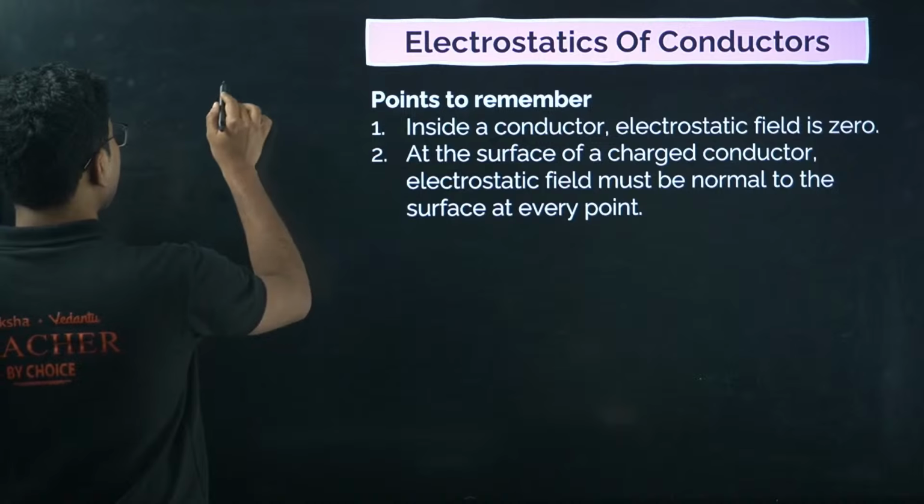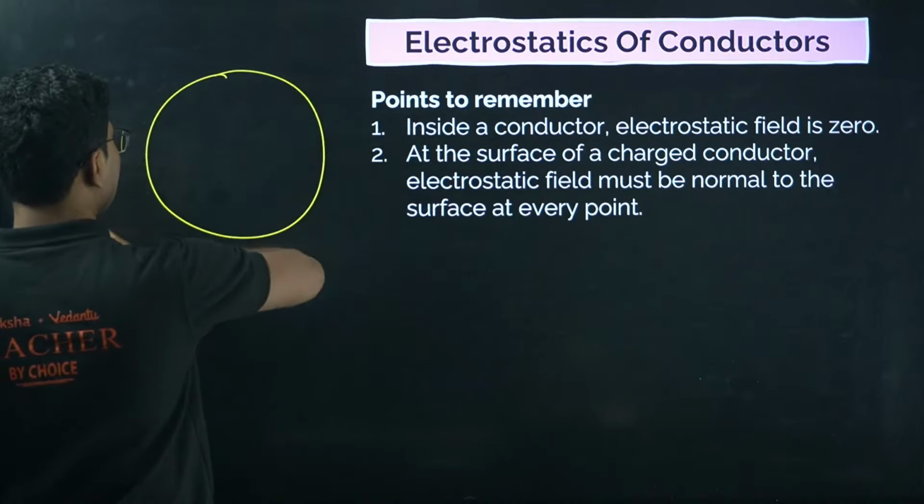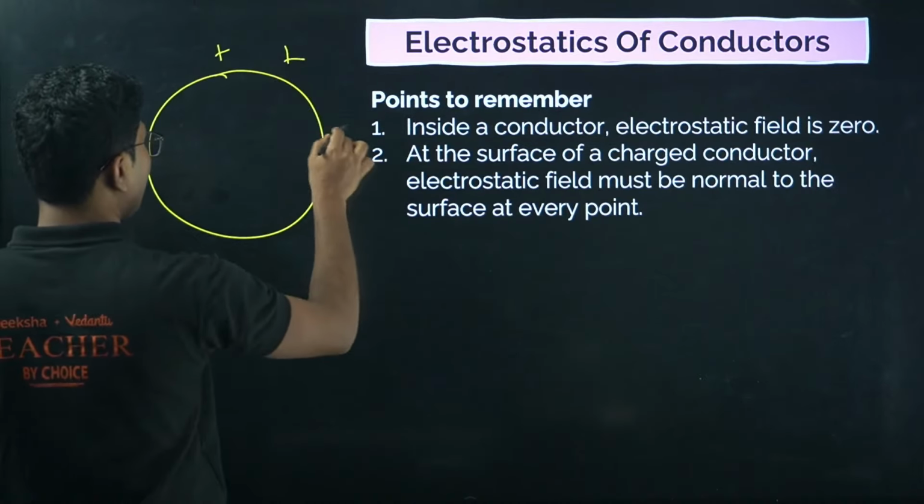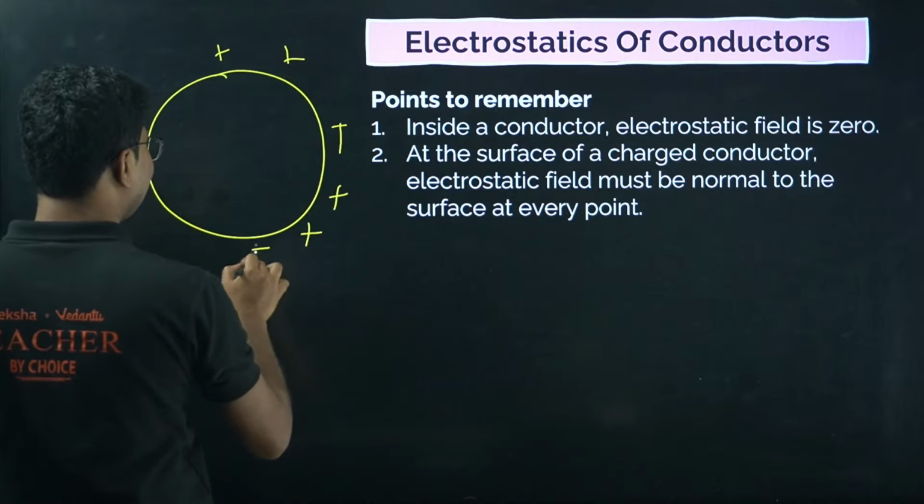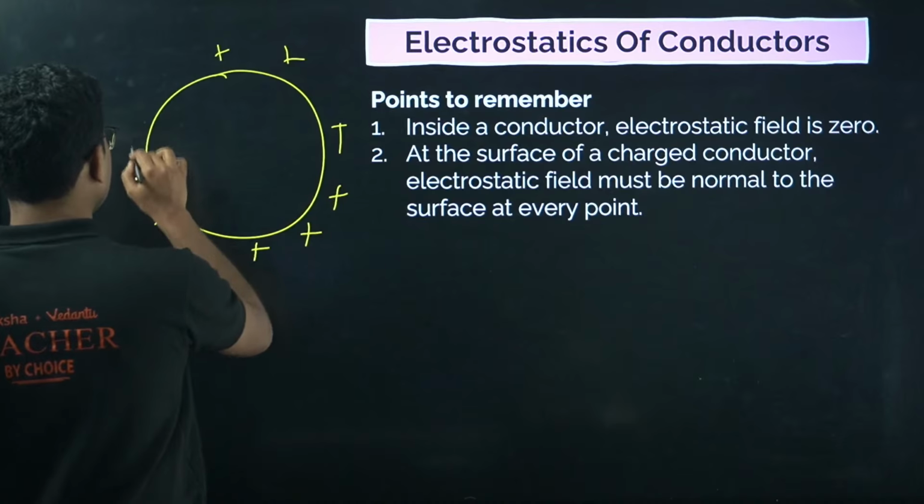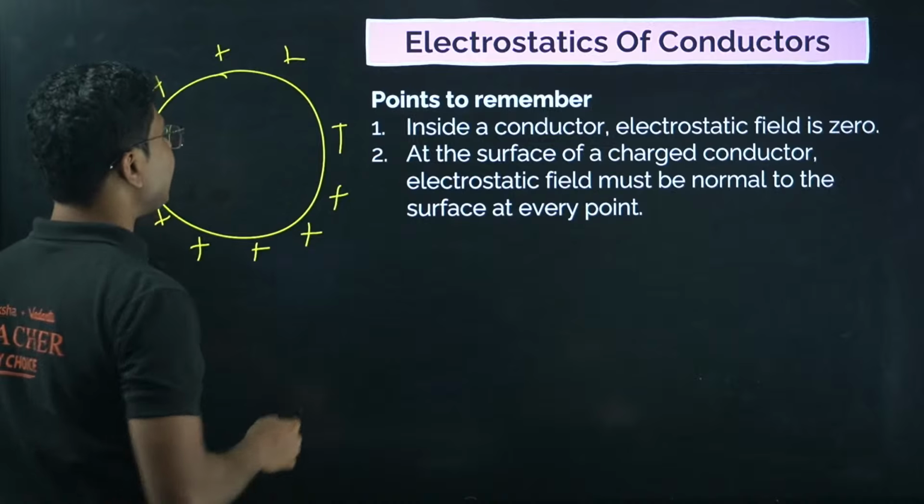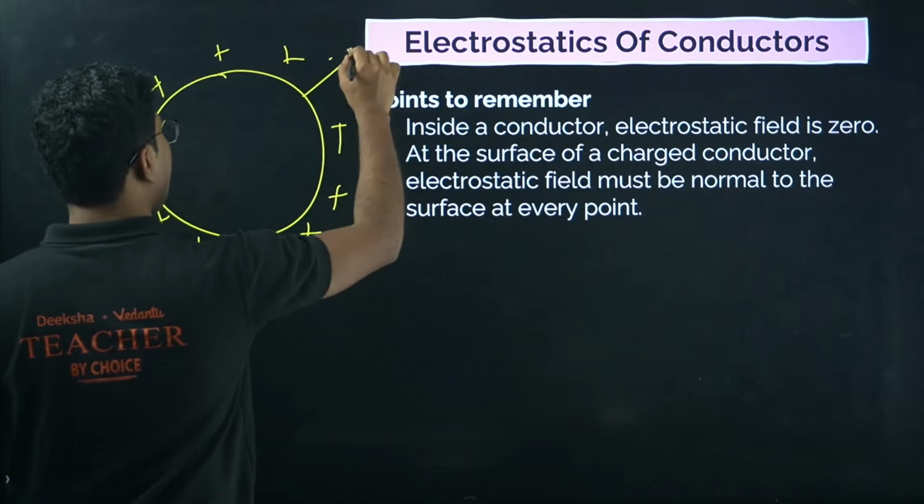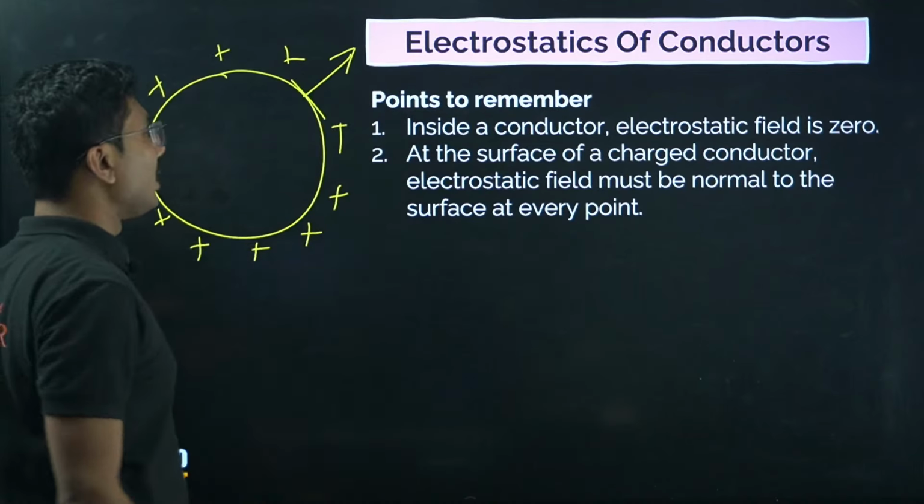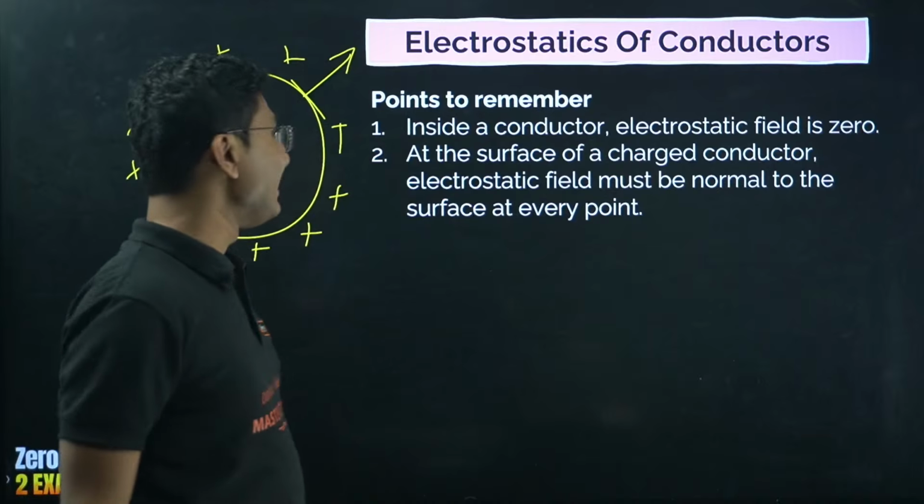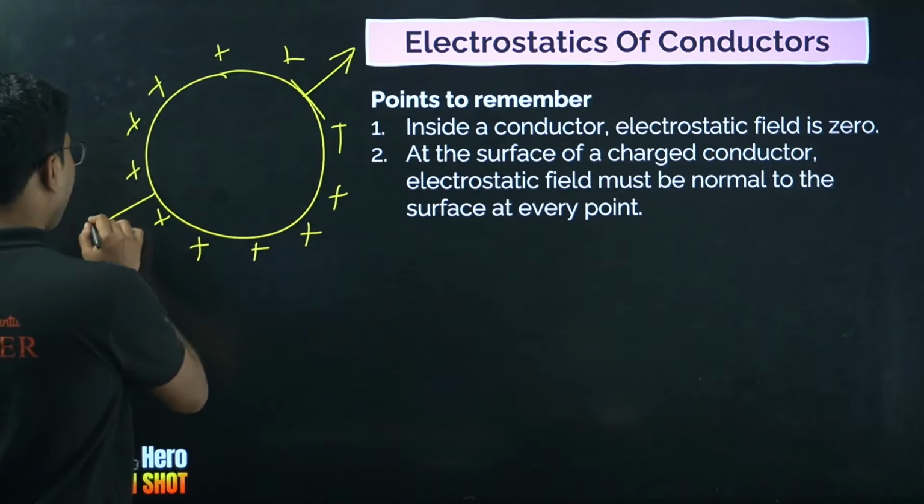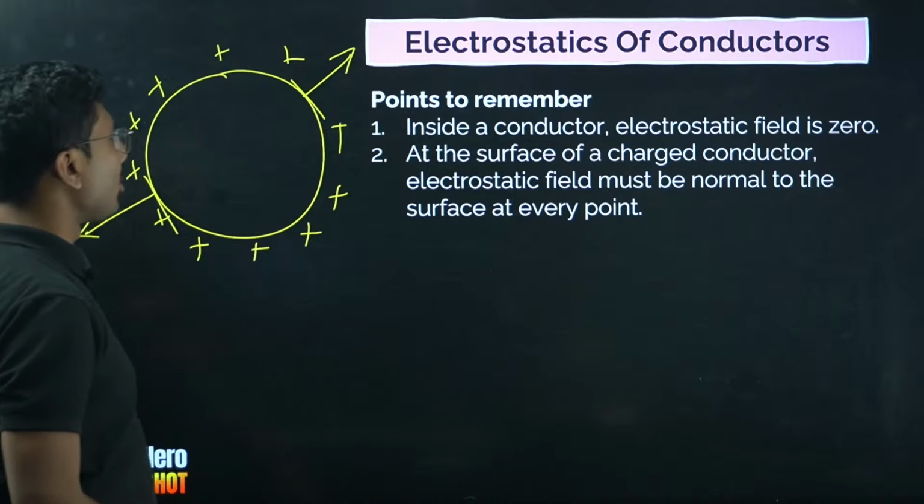Now, at the surface of a charged conductor, the electrostatic field must be normal to the surface at every point. If you are considering a charged conductor, charges will always reside on the surface of the conductor, and the electric field is normal to the surface at each and every point. No matter which point you take, it is always normal.